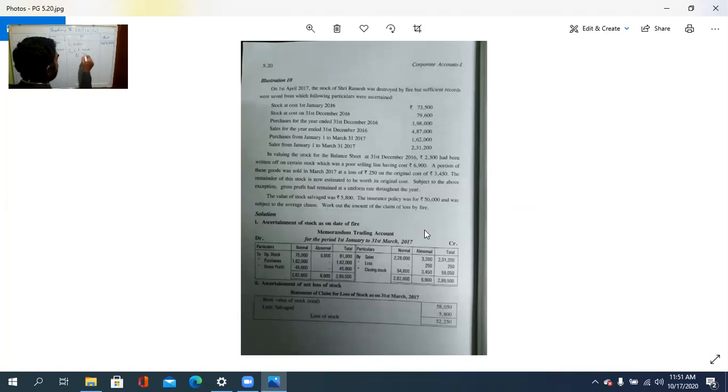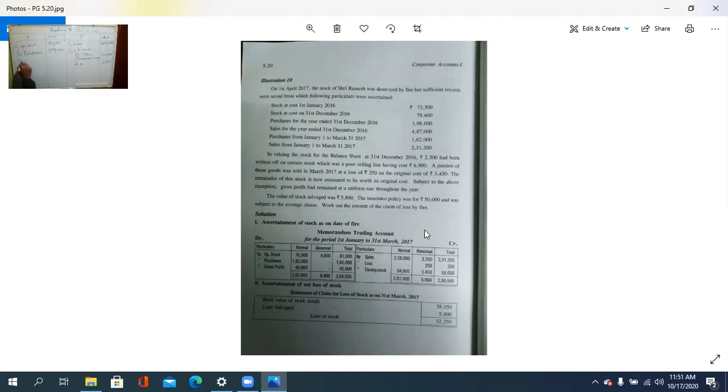So normal item is 79,600 plus that 2,300 write-off minus the sold value 6,900, which is 75,000. This 75,000 is to be credited there, and the abnormal item, that is 6,900.